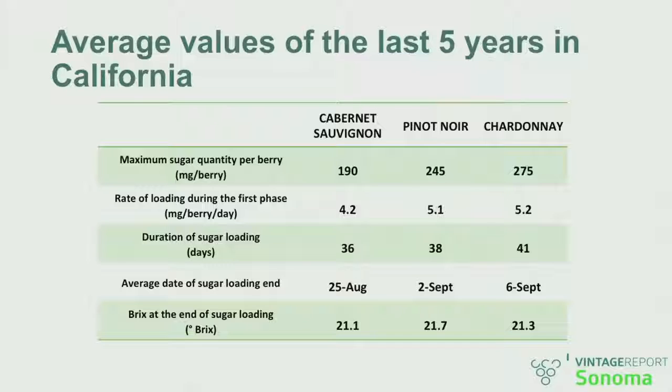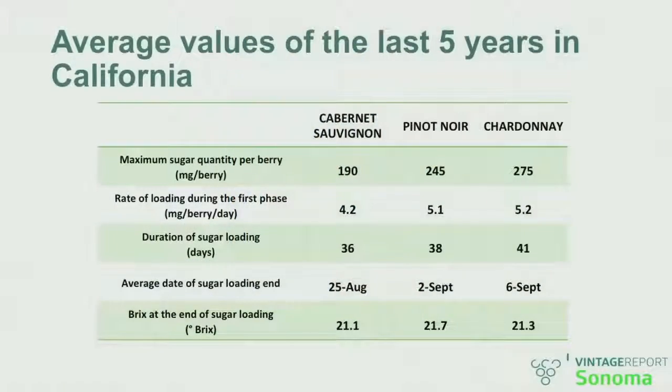So you see, we have 5 parameters here that can be characteristics of each maturation kinetics. Today I'm going to really focus on parameter number 2, which is the rate of loading during the first phase, during this really brutal sugar loading.